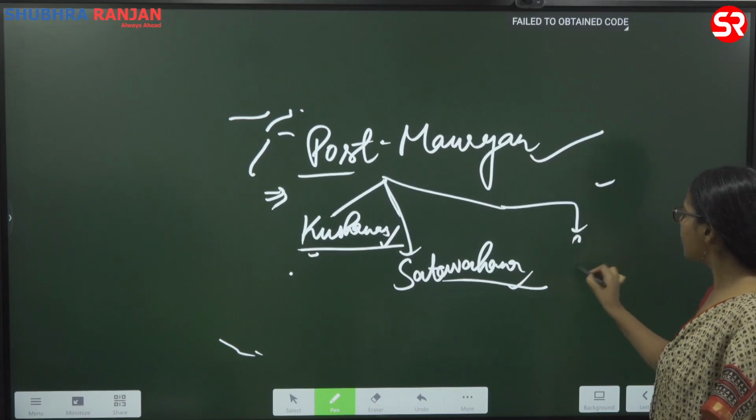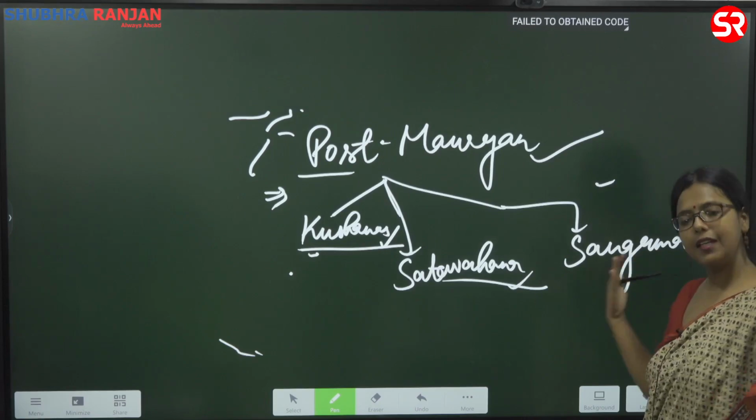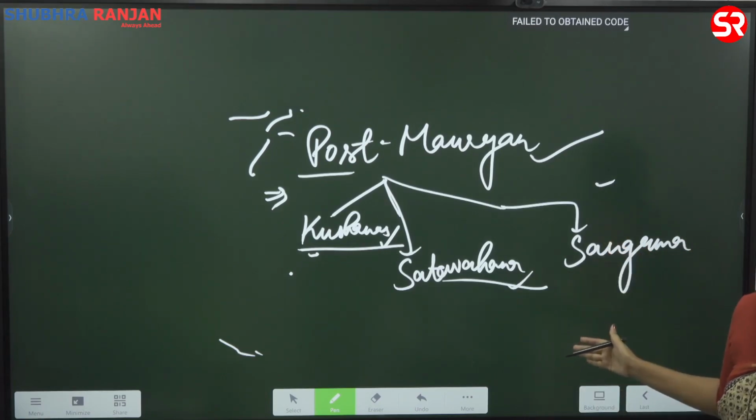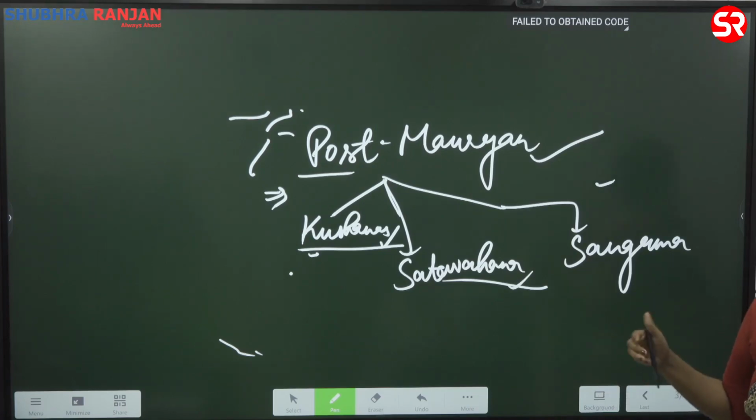The third one is Sangam. Again, in the political realm, the problem is even bigger here. You will hardly get names of any of the rulers. But this period is also very important culturally, because there was a lot of literature being produced at this point of time, and we have been able to study those.